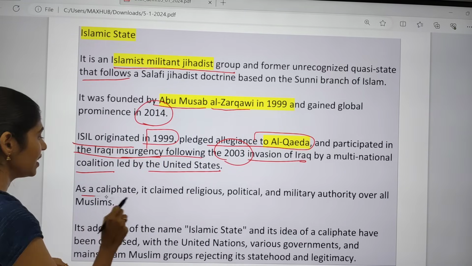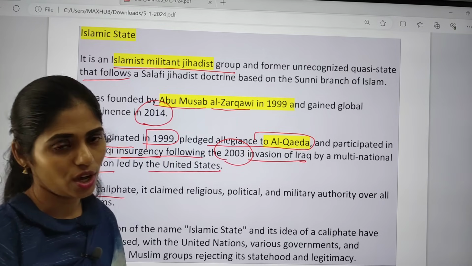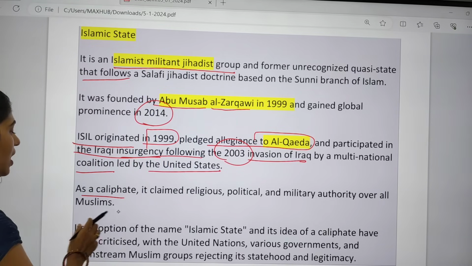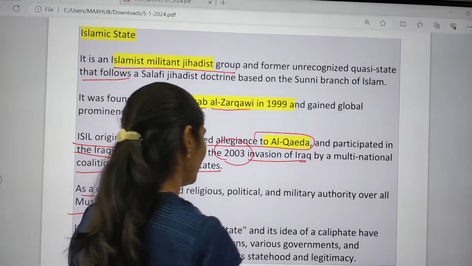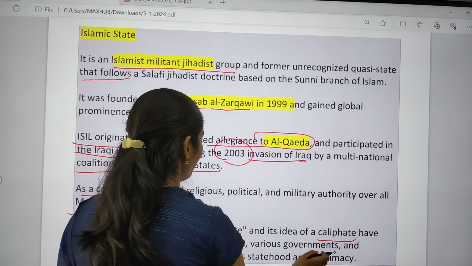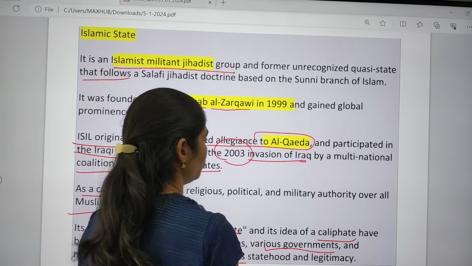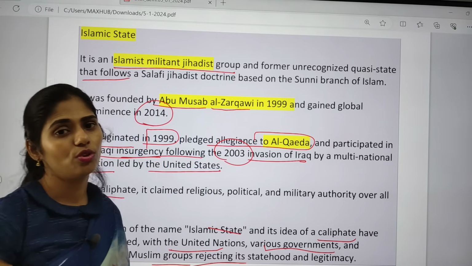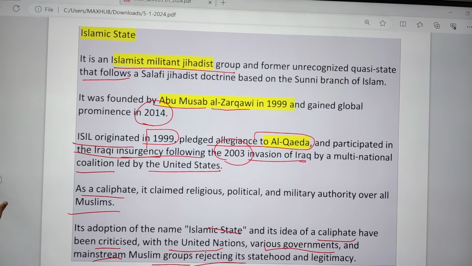And next, as a caliphate, it claimed religious, political and military authority over Muslims. The adoption of the name Islamic State and the idea of the caliphate have been criticized, and the United Nations, various governments and mainstream Muslim groups reject its statehood and legitimacy.